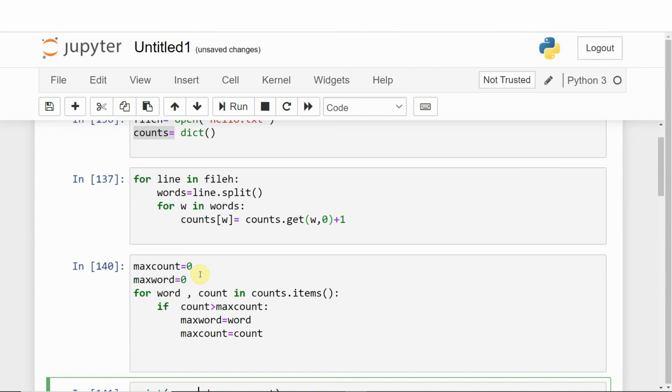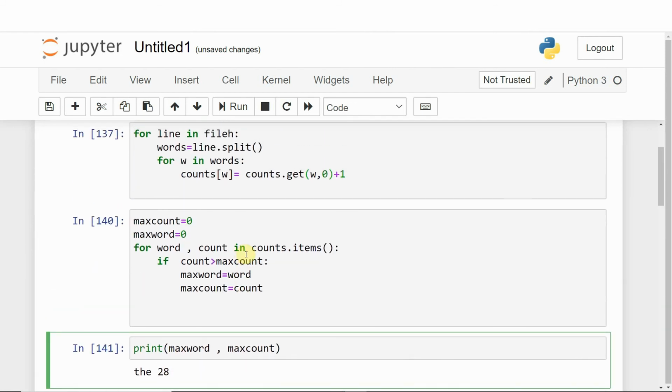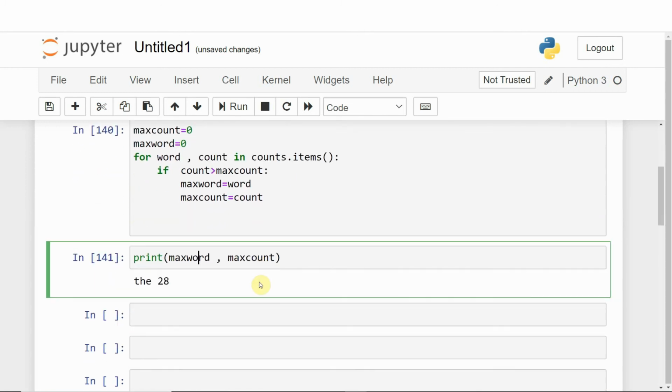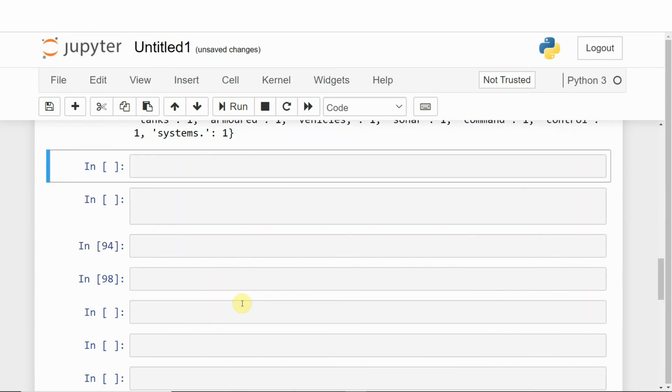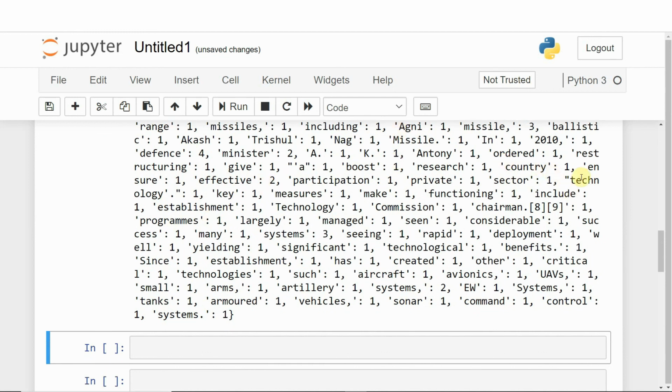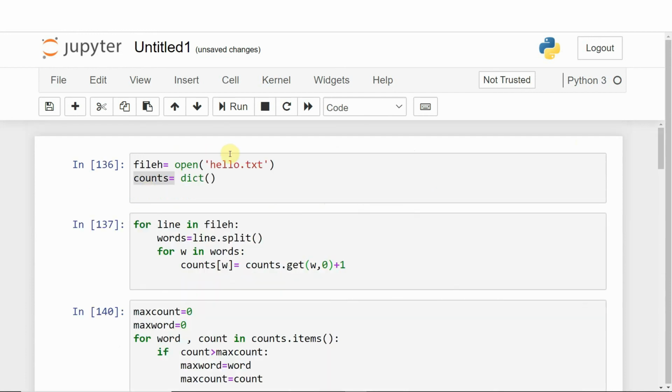If your interviewer says that you don't want to display the maximum word, but just display all the words with their frequency, then in that case you just print the counts. Okay, and here it is. You will get every word with its frequency, and your question is over. So that was this question.